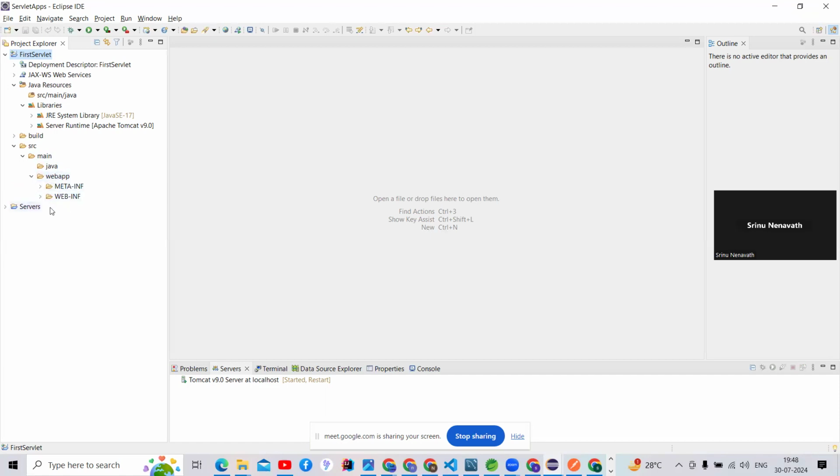Inside webapp there is WEB-INF, guys. WEB-INF is one of the folders. This folder is required if you want to run our application, so the WEB-INF folder must be present, guys. What it has is a lib folder, and one file, web.xml. Then what is the purpose of the web.xml file? Our execution starts from the web.xml file only.